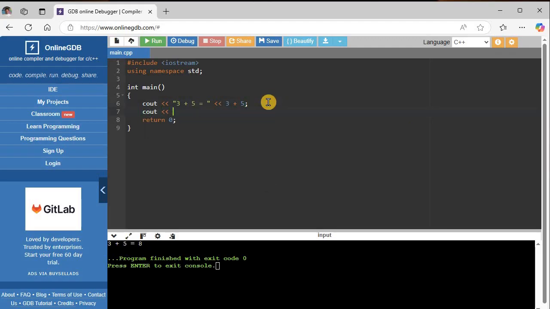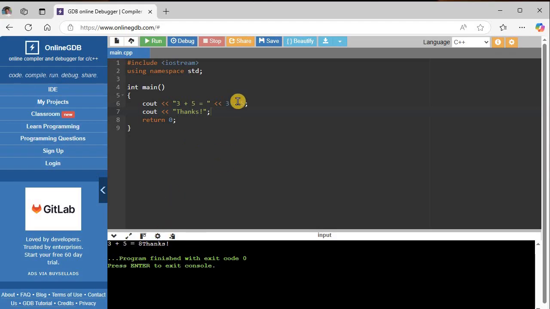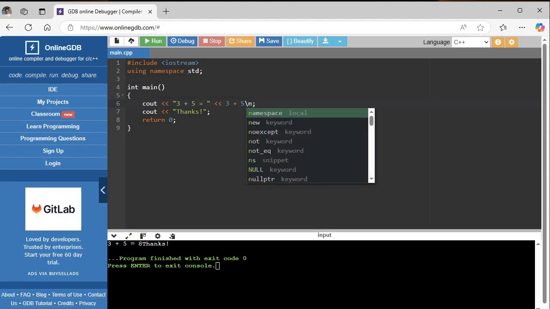Okay, now what if we want to do a new line? Like, what if I have another line that says, thanks, something like that. Okay, and I want that on the next line. Oh, well, it's on the same line. Okay, so now if I want to do a new line after a mathematical operation, we can't put a backslash in. It's got to go within quotations.